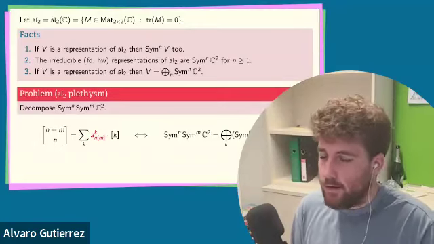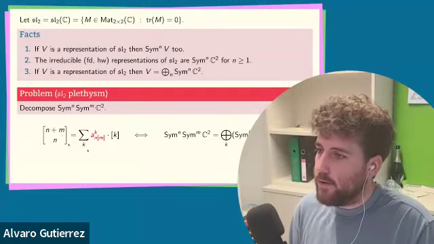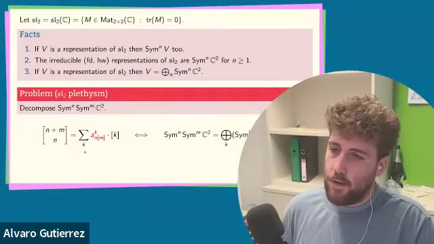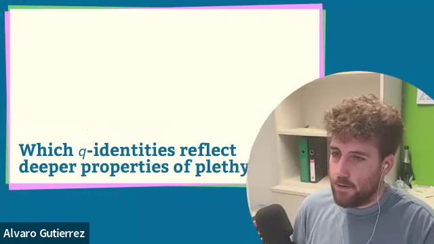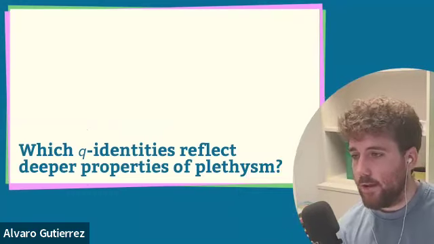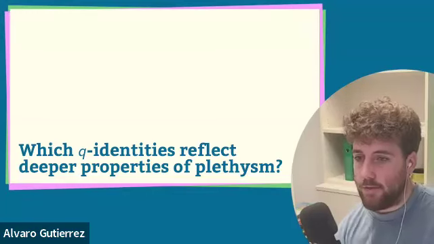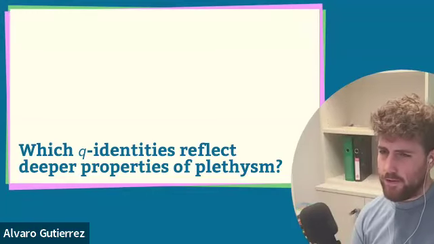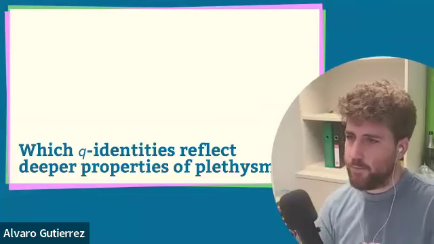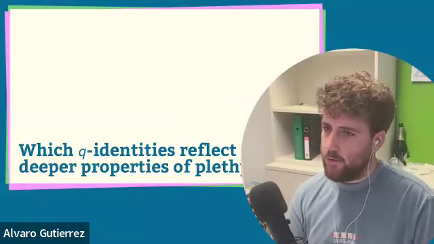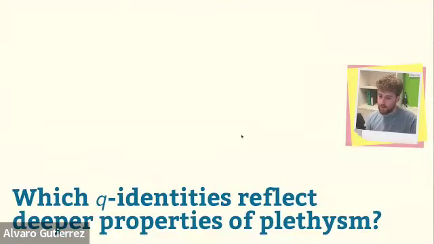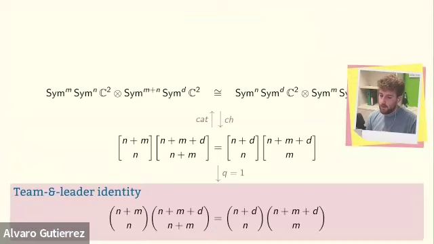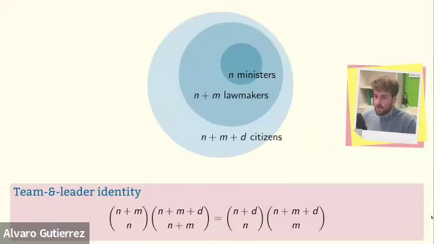But not every combinatorial formula will help you understand this decomposition. And so the question that we want to ask is, which ones do? So which q-identities reflect deeper properties of these plethysms? All right? I hope the question that I'm posing is clear now. And I want to begin by showing you an example of an identity that I do think reflects a deeper property of plethysm, which is this one. It's the Tiemann leader identity.